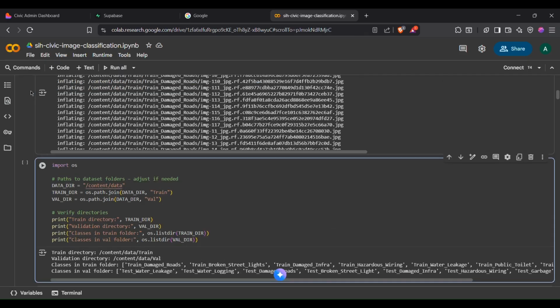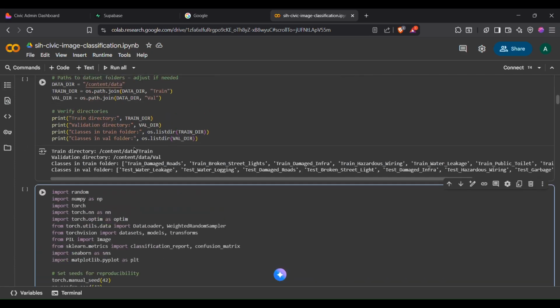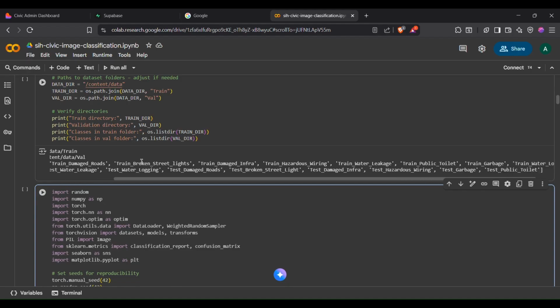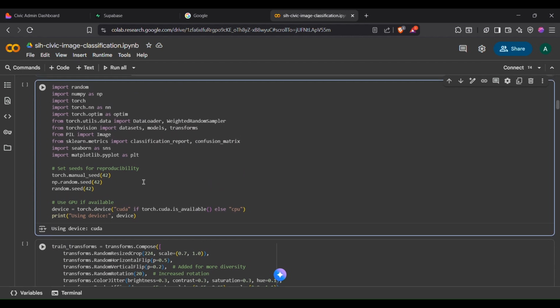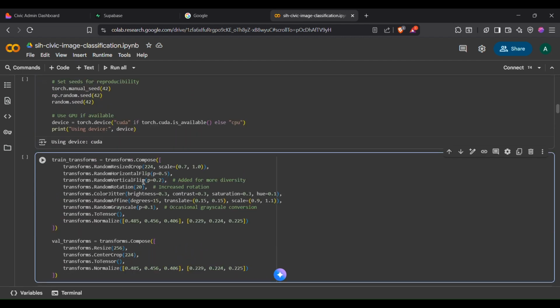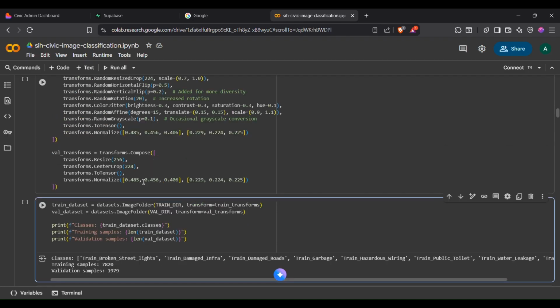and we divide it into training, testing, and validation folders. For all of these different categories, we have different categories like damaged roads, broken street lights, damaged infrastructure, hazardous wiring, water leakage, all of that. So then what we do is we seed it. We perform data augmentation to actually ensure that our model is robust and reliable across all different capacities.